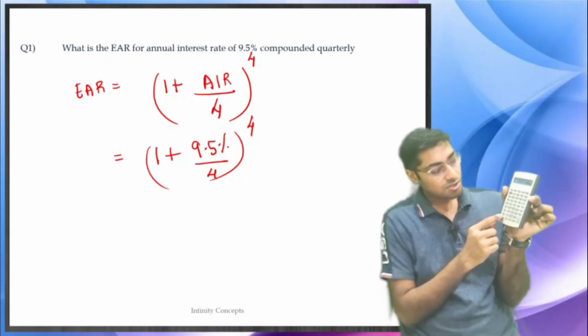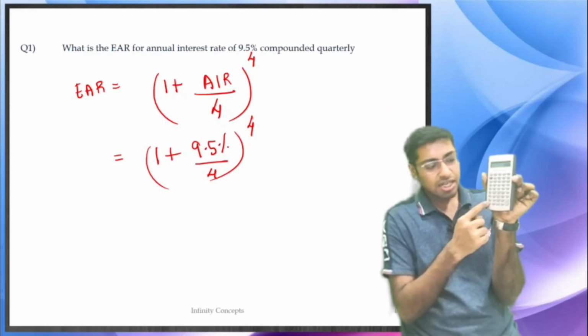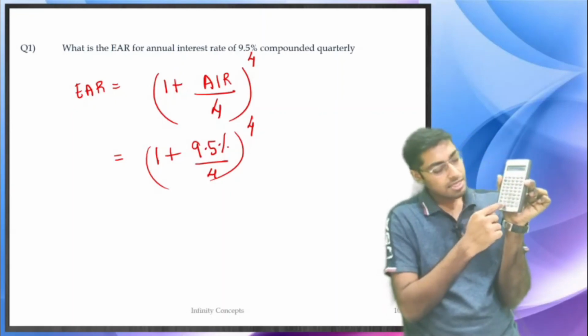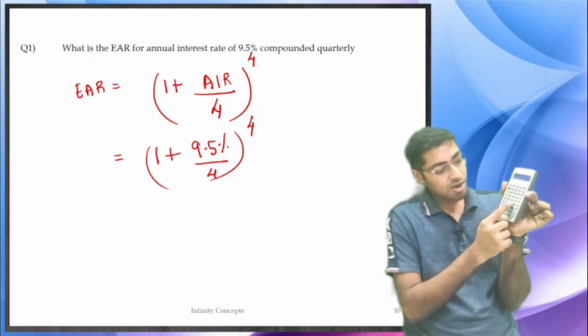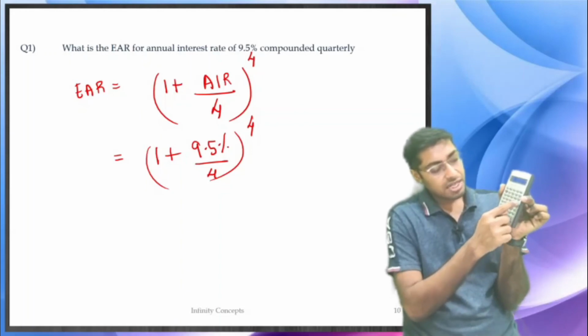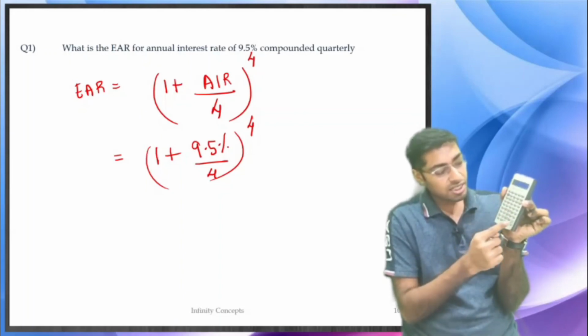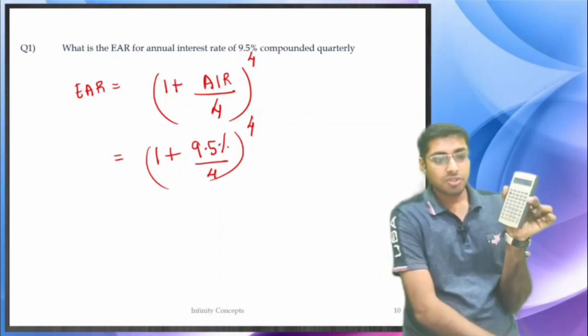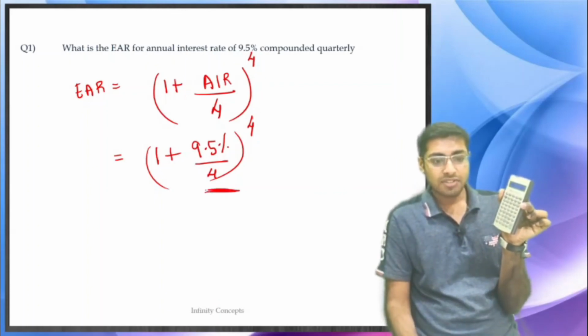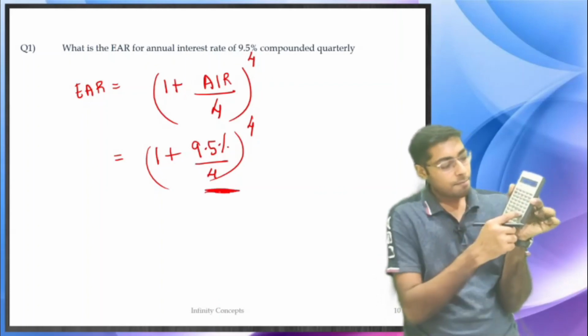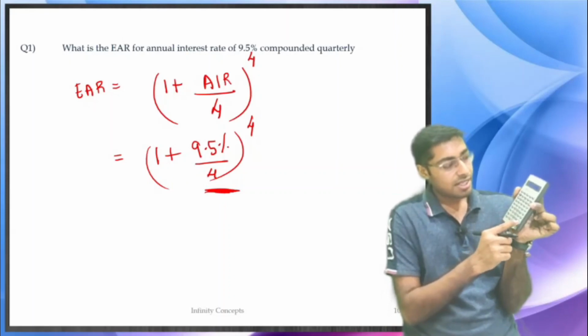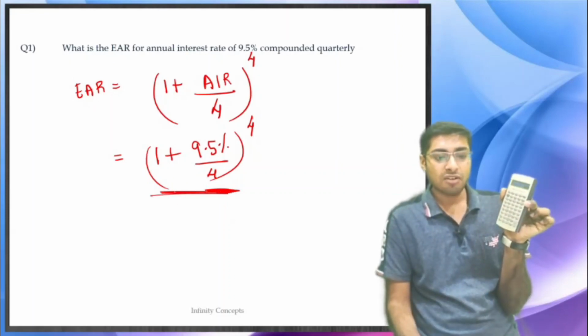9.5 percentage means 0.095. So clear the working notes. 0.095 divided by 4 is equal to, so you get the answer for this part, plus 1 is equal to, so you get the answer for the whole of this.